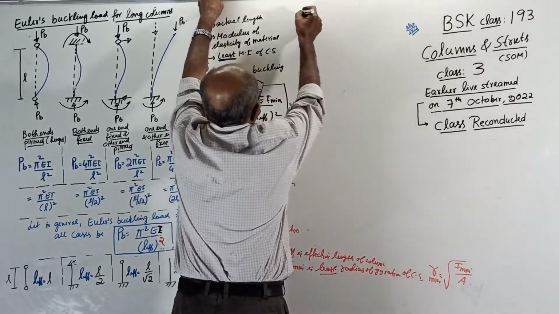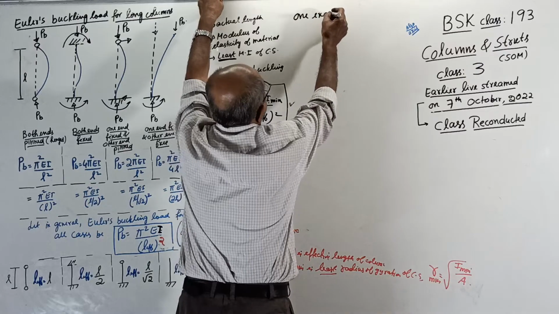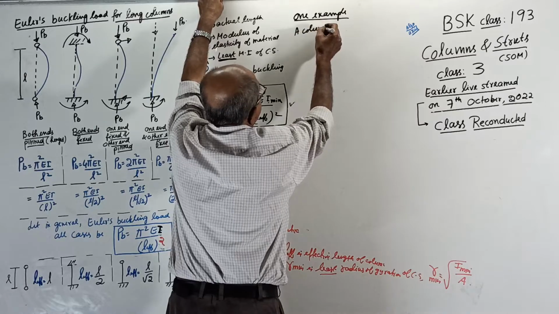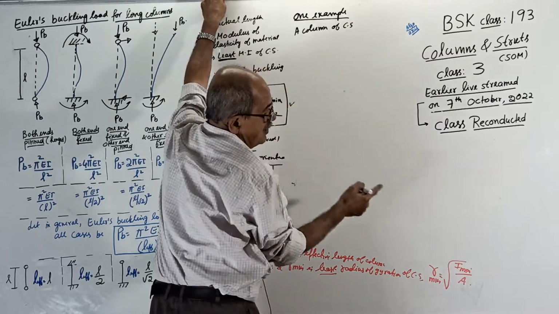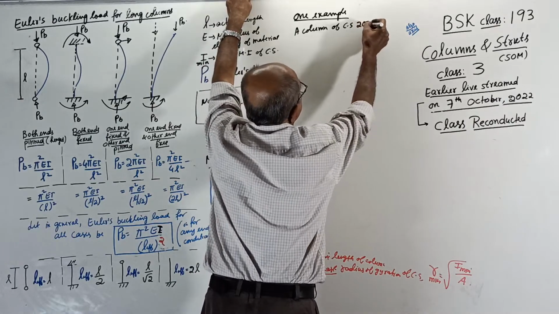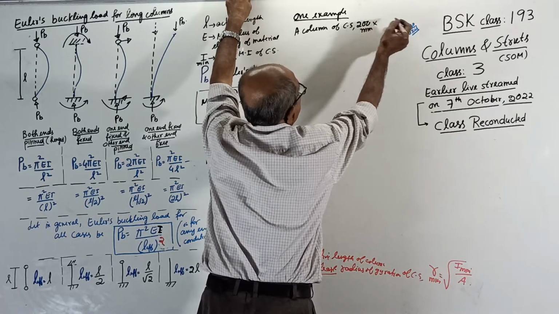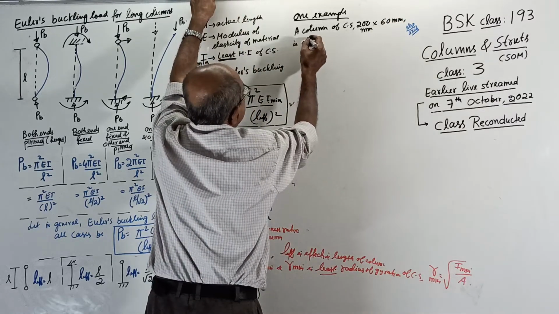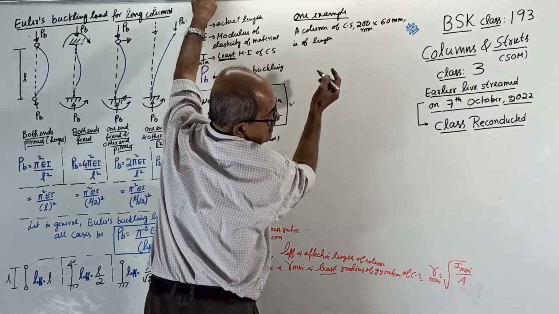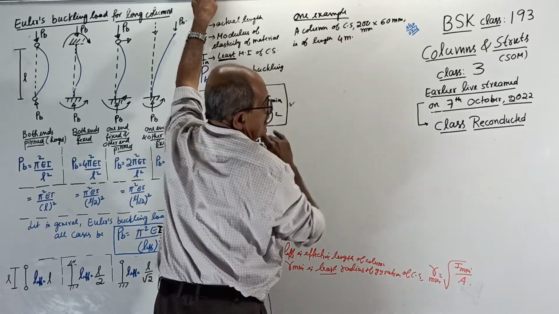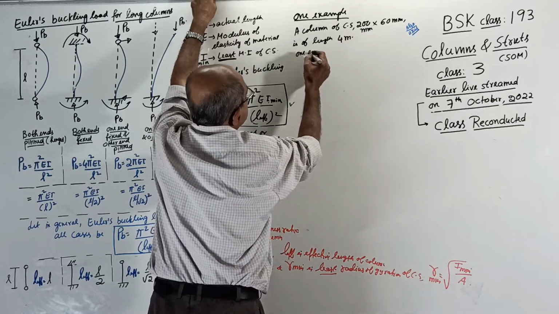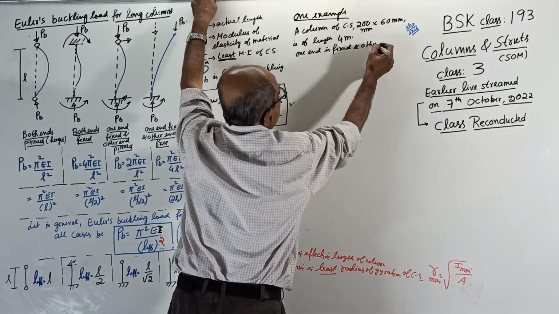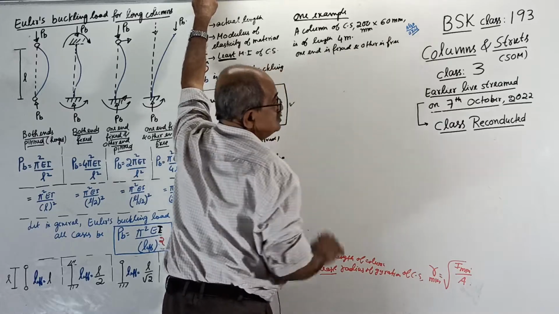Okay, now, one example. That class, what I took, one example. See, a column of cross section, how much was it? 200 millimeter by 60 millimeter, of length, how much was it? 4 meter. Then one end is fixed and the other end is free. That is like an electric pole. You can tell it that way.